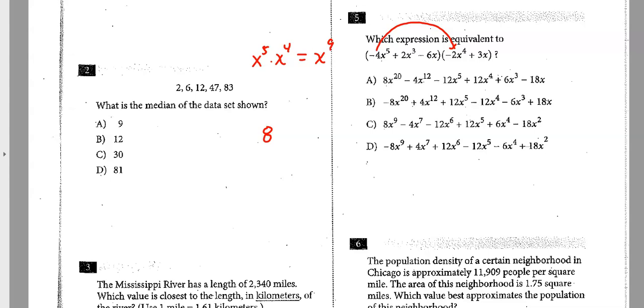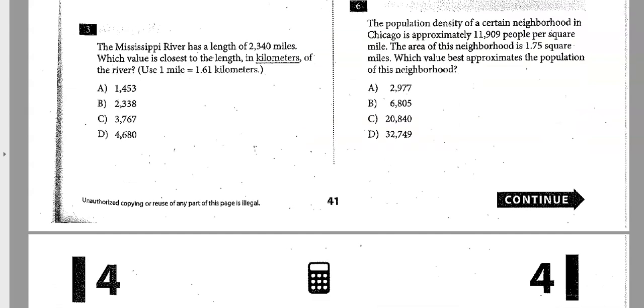So right away, the only one that has the proper starting term of 8x to the 9th is right here. So I'm not even going to do the rest of it because I know these guys are all screwed up and they don't work. So let's save some time. Skip all that.